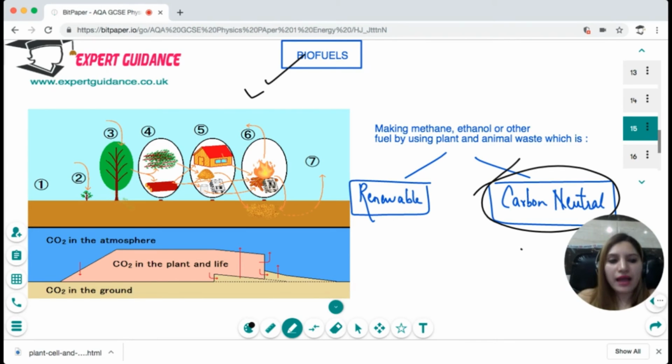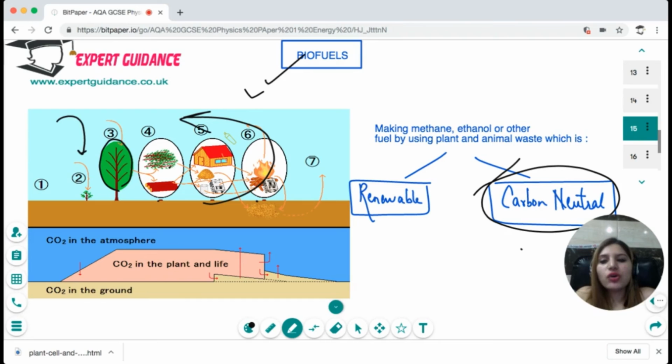The plant that we use to make the biofuel has taken up the carbon dioxide while growing by the process of photosynthesis. Now, when they are burning, they are just giving the same amount of carbon dioxide back into the atmosphere. So overall, they are not adding any extra carbon dioxide. So we call them carbon neutral.